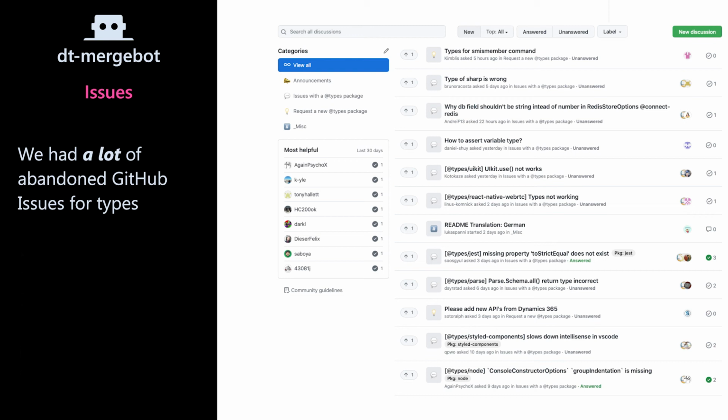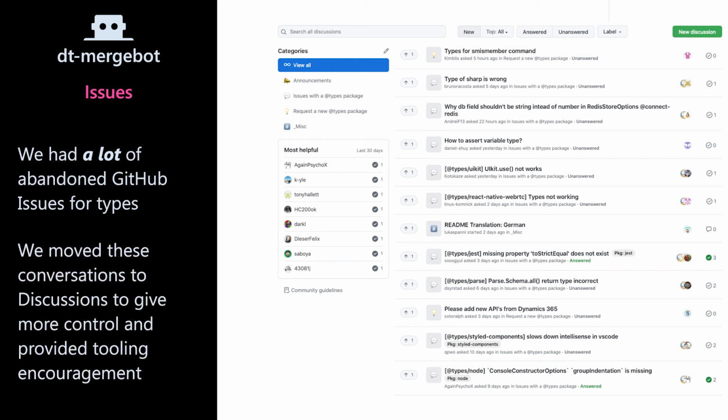And so when GitHub discussions came out, we migrated any discussions about individual projects in DefinitelyTyped to GitHub discussions. To do that, we used tooling from the DT merge bot to really encourage people in this direction. When we switched to discussions, we closed about 3,000 GitHub issues.